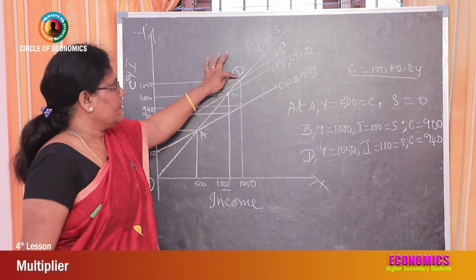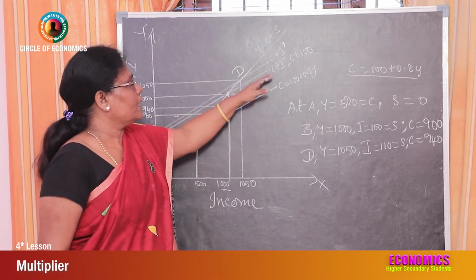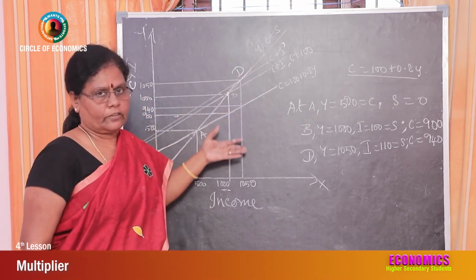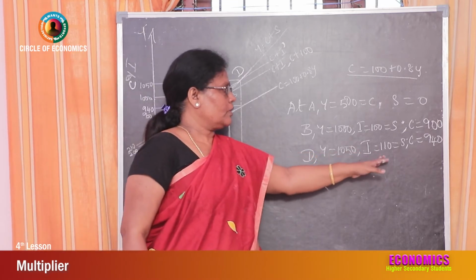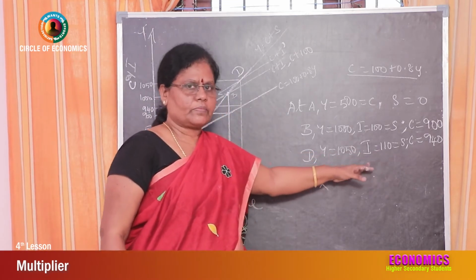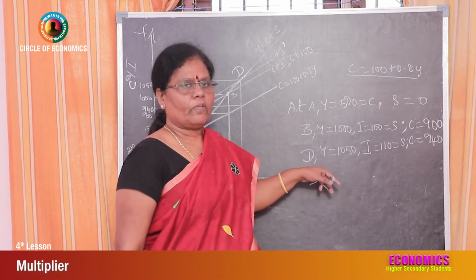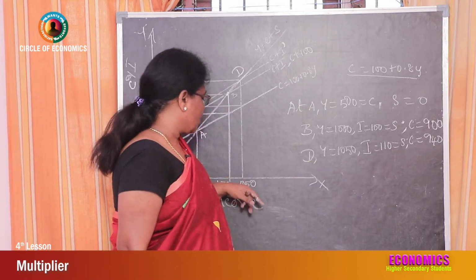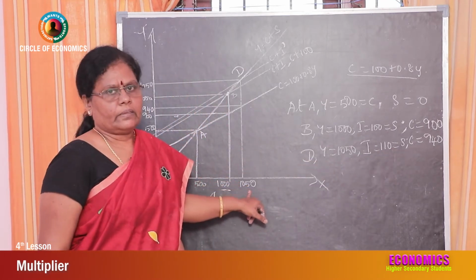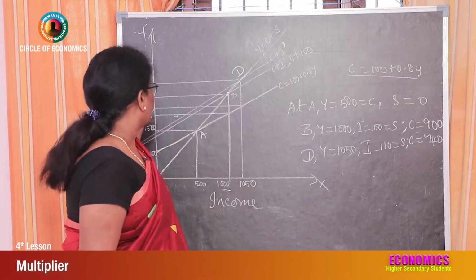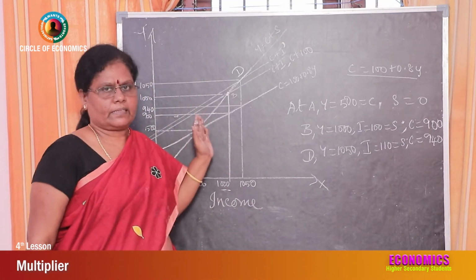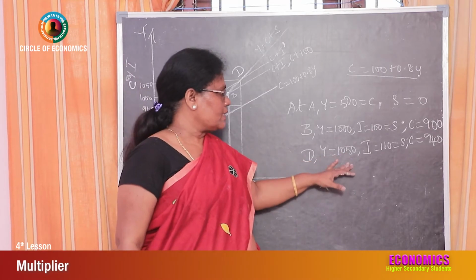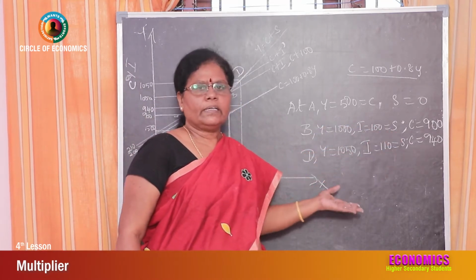At point D, investment increases further by 10 crores. Investment is equal to 110. Investment is always equal to saving. So what happened? Income is 1050. Consumption expenditure also increases, because when income increases, consumption also increases.